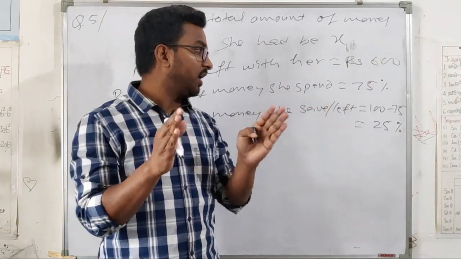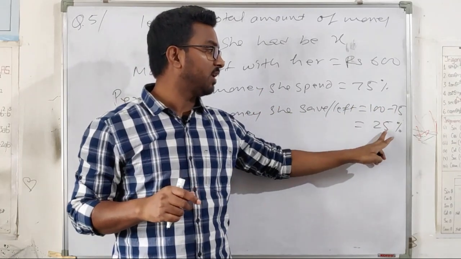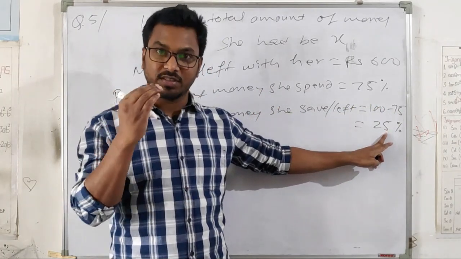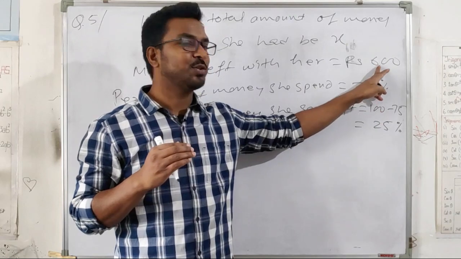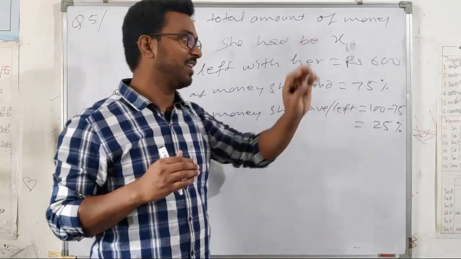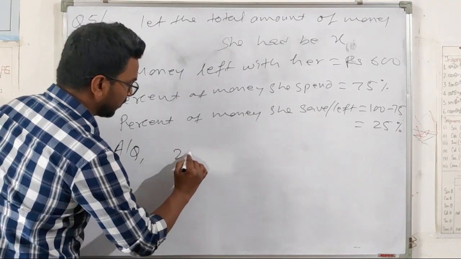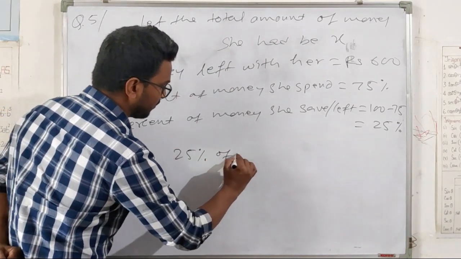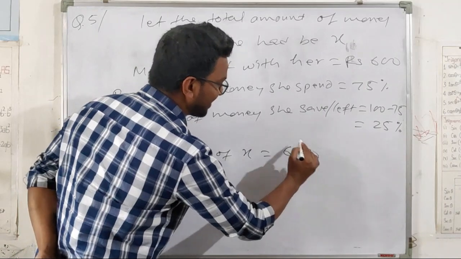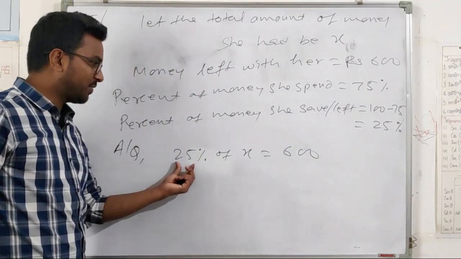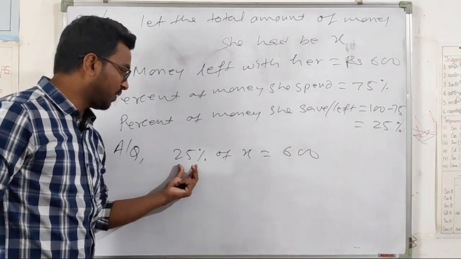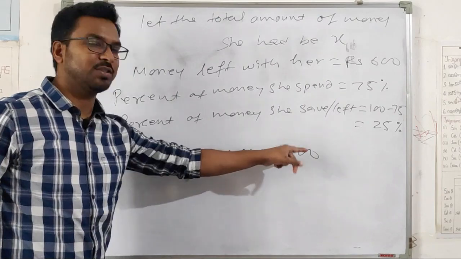Out of 100 she spent 75%, and she left 25% money, and that 25% is equal to 600. Now according to the question we'll write 25% of x equals 600. So 25% of the total amount is equal to 600.